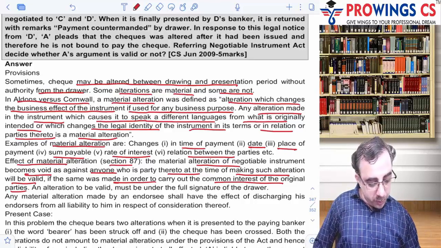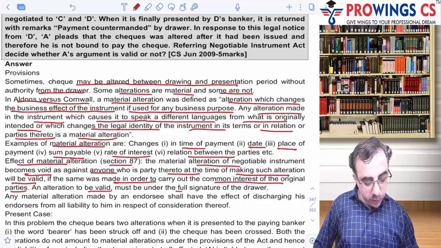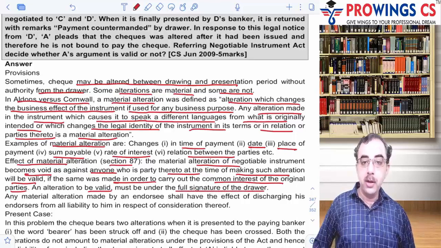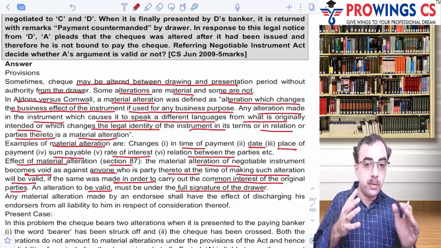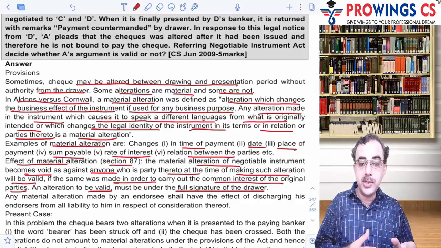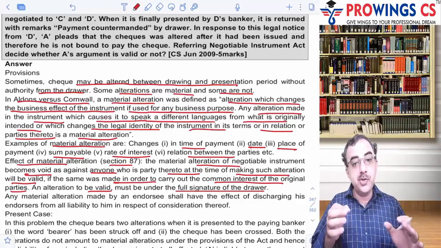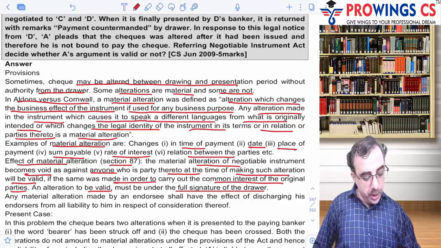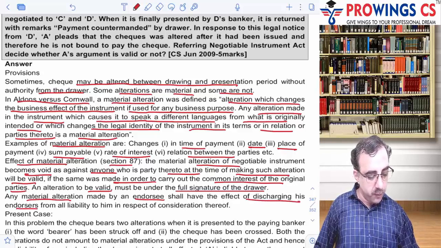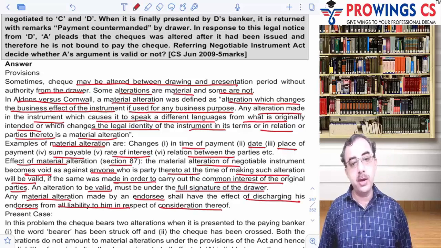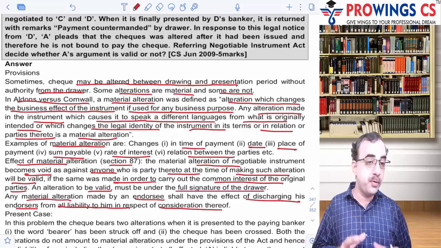So an alteration to be valid must be under full signature of the drawer. तो वहाँ पे साइन करने का, अभी तो आरबीआई ने वो भी मना कर दिया है that you cannot sign a material altered check. Now you have to put a proper check itself. Okay. Any material alteration made by endorsee shall have the effect of discharging endorsers from all the liability to him in respect of the consideration thereof. So that's the provision of law.